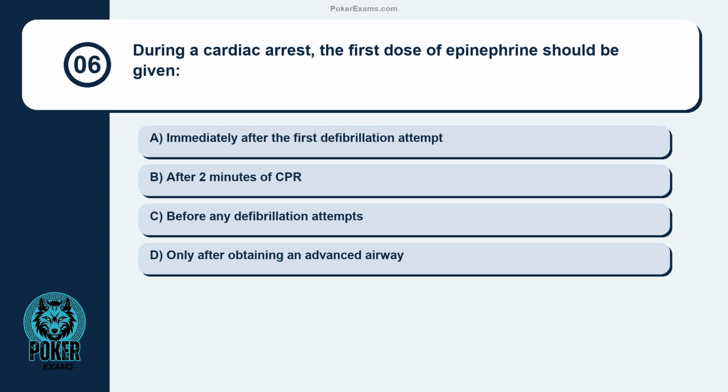Question 6. During a cardiac arrest, the first dose of epinephrine should be given immediately after the first defibrillation attempt, after 2 minutes of CPR, before any defibrillation attempts, only after obtaining an advanced airway.